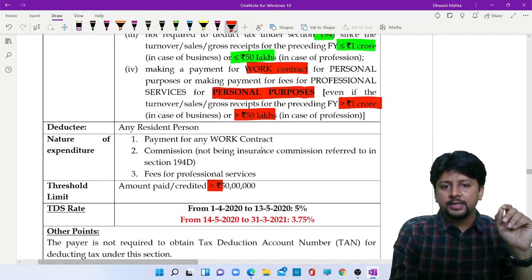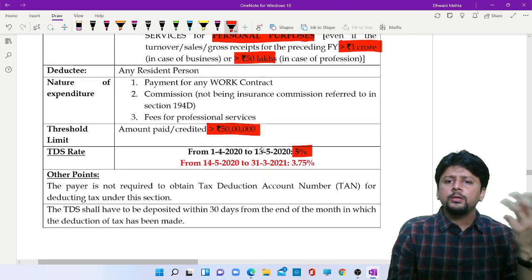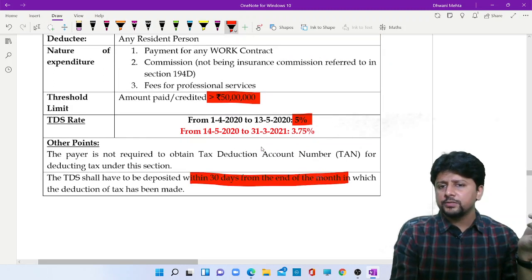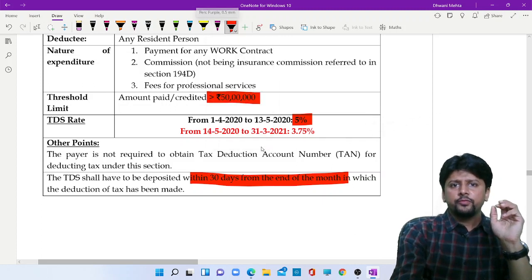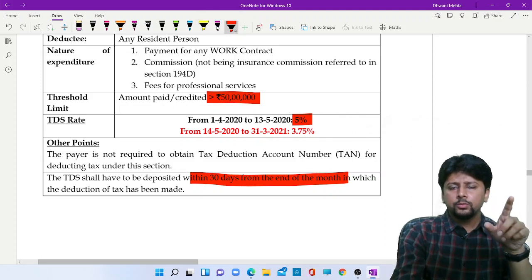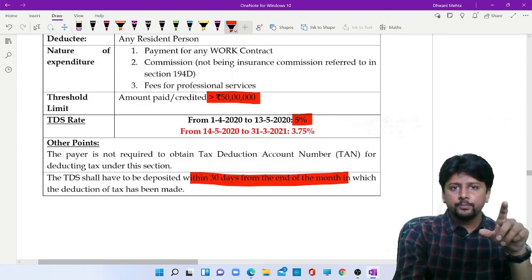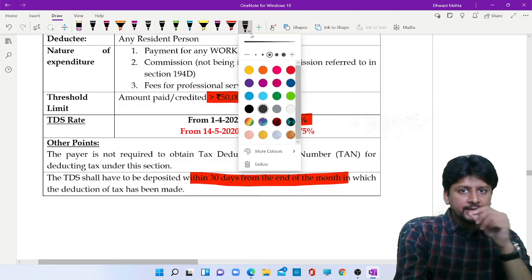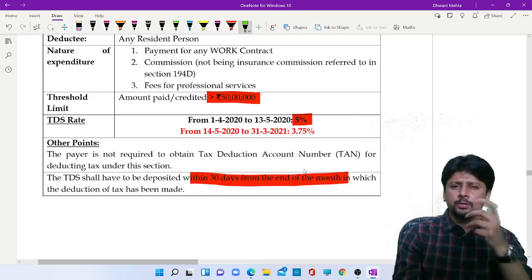If you are making a payment greater than 50 lakhs, tax to be deducted at source 5%, COVID relief is available here. The payer will have to deposit this TDS within 30 days from the end of the month. The 7th of the next month concept does not apply. If you are going to deduct tax here, then you don't need to obtain a permanent account or tax deduction account number. You can easily deduct tax without having a tax deduction account number. A theoretical point, you may or may not remember it, it's absolutely fine.